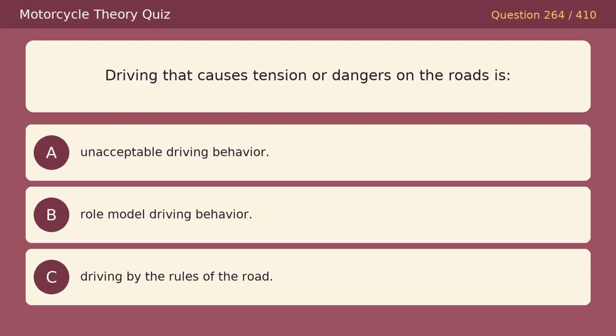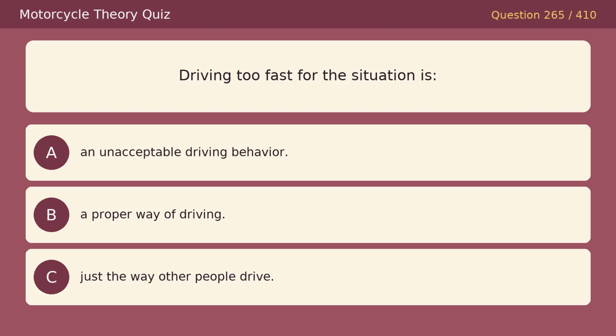Driving that causes tension or dangers on the roads is: Option A, unacceptable driving behavior. Option B, role model driving behavior. Option C, driving by the rules of the road. The correct answer is A, unacceptable driving behavior. Driving too fast for the situation is: Option A, an unacceptable driving behavior. Option B, a proper way of driving. Option C, just the way other people drive. The correct answer is A, an unacceptable driving behavior.